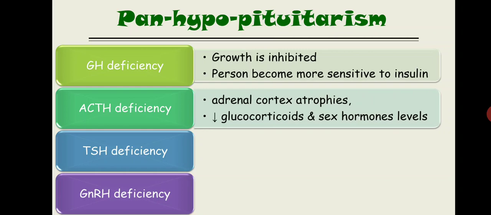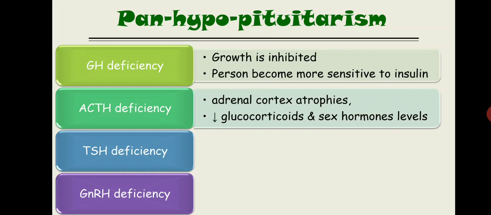There is one more hormone that is secreted by the adrenal cortex. That one is aldosterone. I do not mention aldosterone in this slide deliberately, because aldosterone regulation is done mostly by the potassium level in our blood and the angiotensin 2 level in our blood. Again, we are going to discuss that in detail in steroid hormones. So right now remember that ACTH affects glucocorticoid and sex hormone synthesis more pronouncedly as compared to aldosterone.